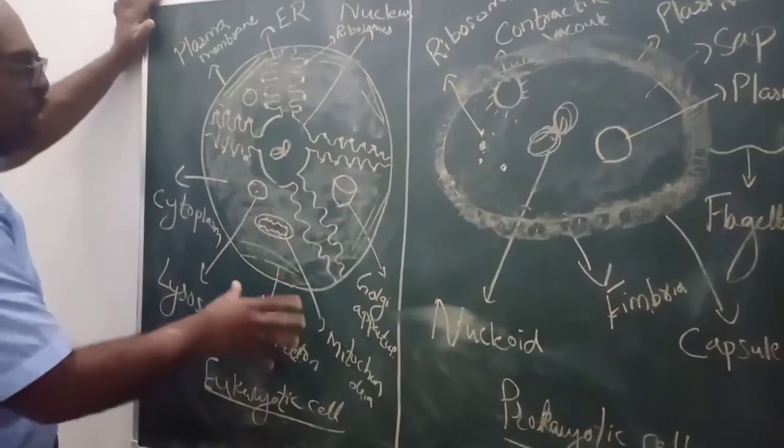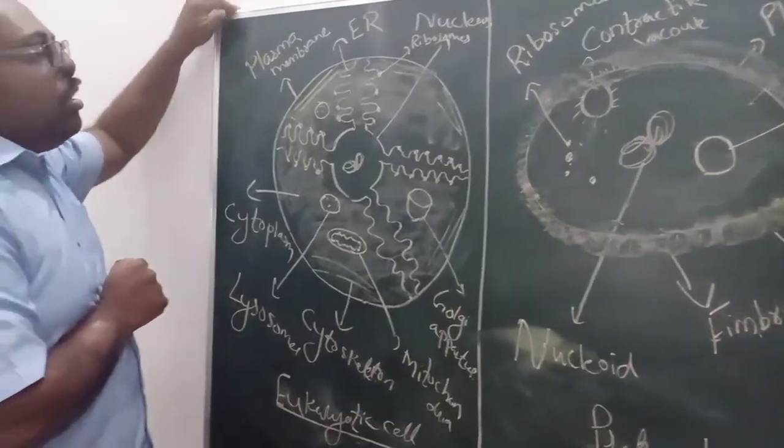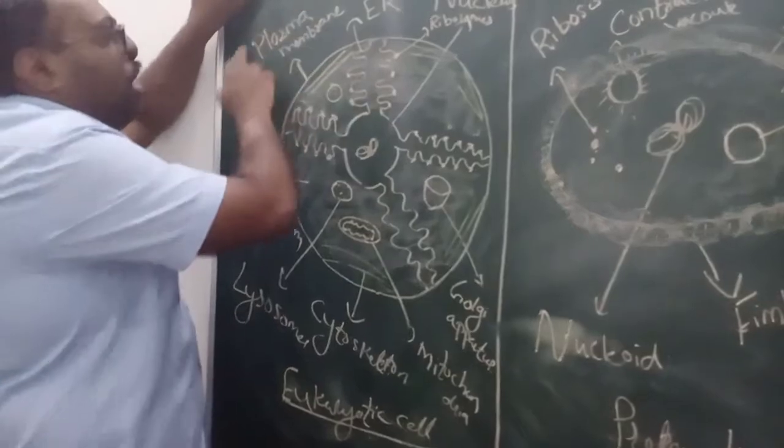So if you are seeing a eukaryotic cell, it is having a plasma membrane.